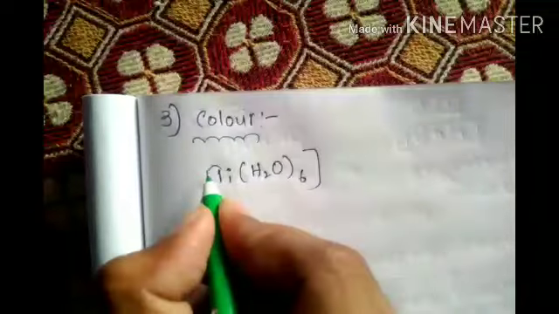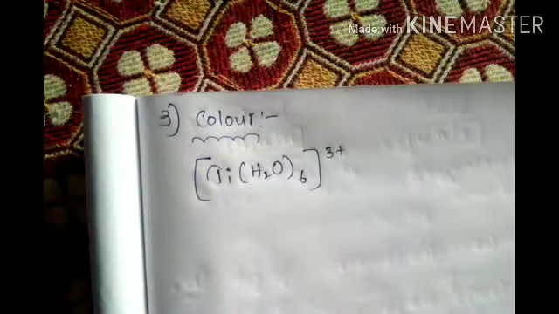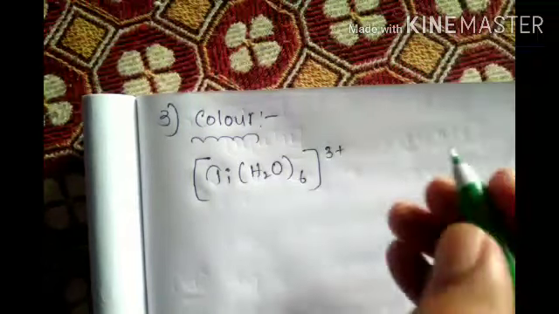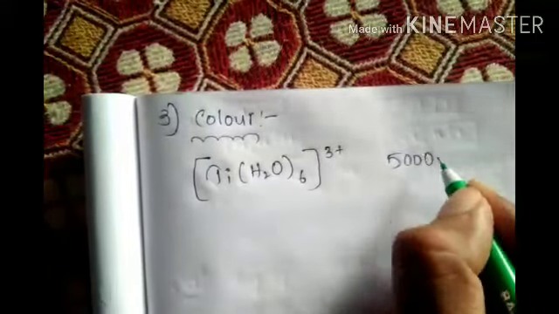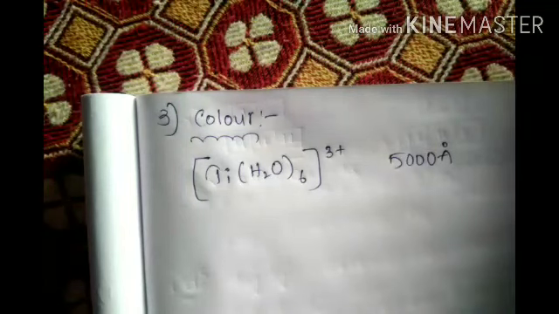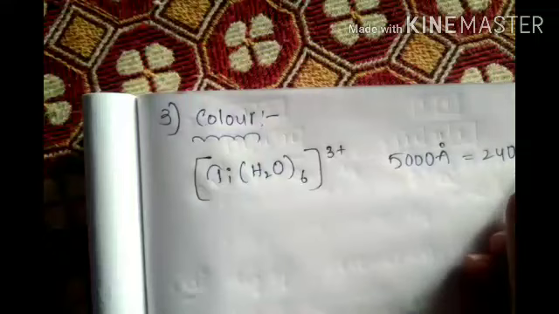For example, in titanium hexaaqua, okay, 3+. In this compound, a d orbital electron goes from lower to higher once. At that time a 5000 angstrom peak is observed, the wavelength we observed. That energy, how much? 240. How to do this?